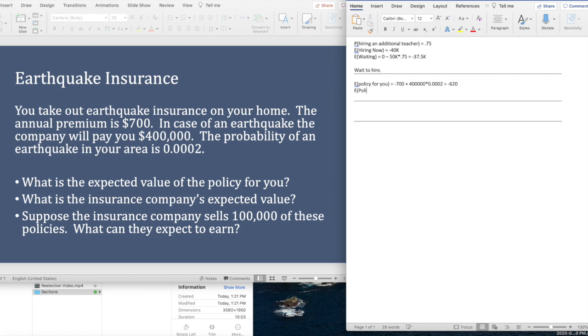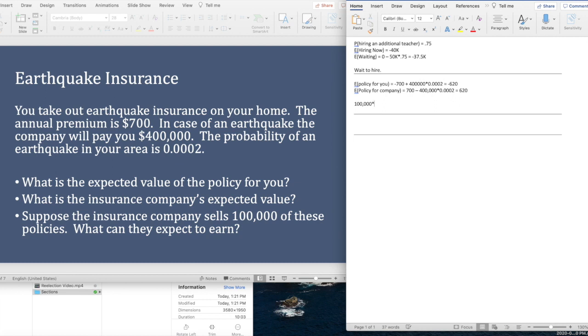What's expected policy for company? It's exactly the opposite. They get $700, but if it's an earthquake, they have to pay the $400,000 out. And there's a 0.0002% chance that they do that. When you do the math on that, they get $620 in expectation. So if they sold 100,000 such policies and made $620 in expectation on each, that means that they would expect to make $62 million.